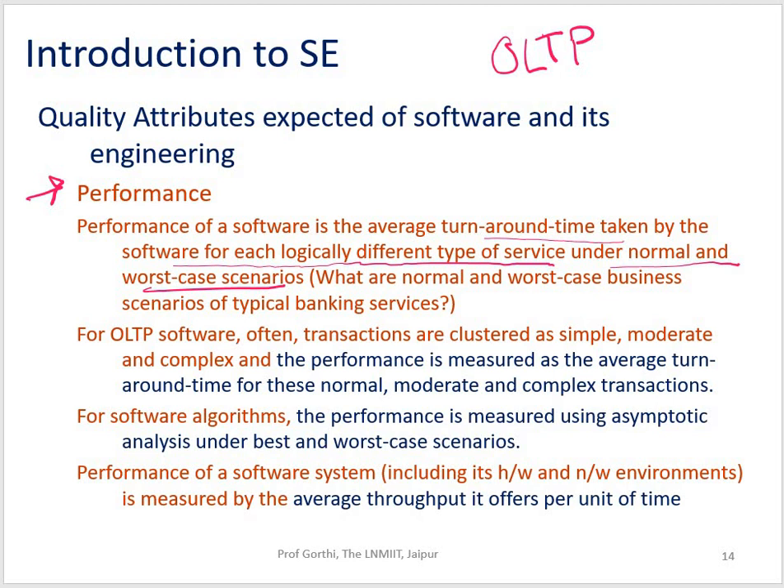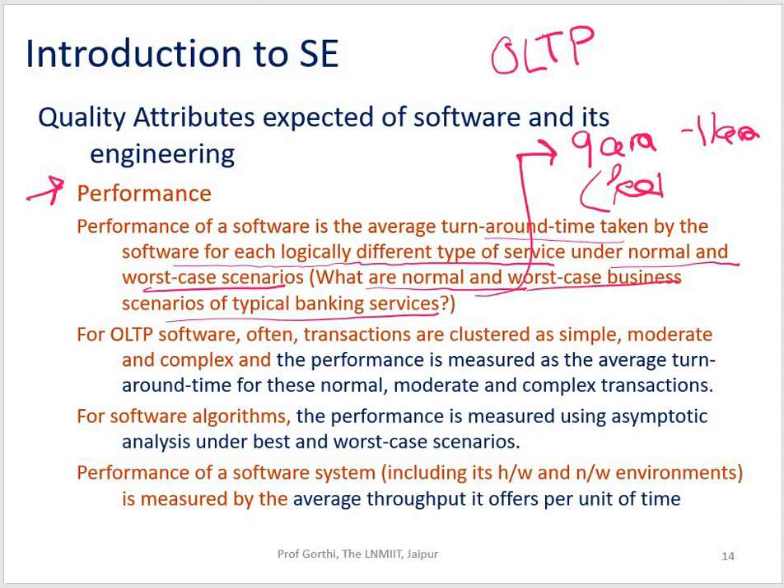For example, the normal and worst case business scenarios of typical banking services will be like during the peak hours, let's say from 9 a.m. to 11 a.m. If during these peak hours my application is able to give very good performance, it would be called a very good application. Non-peak hours can be, let's say, after 5 p.m. Relatively, on banking websites the load will be very low because at least the bank employees will not be using those applications at that time.